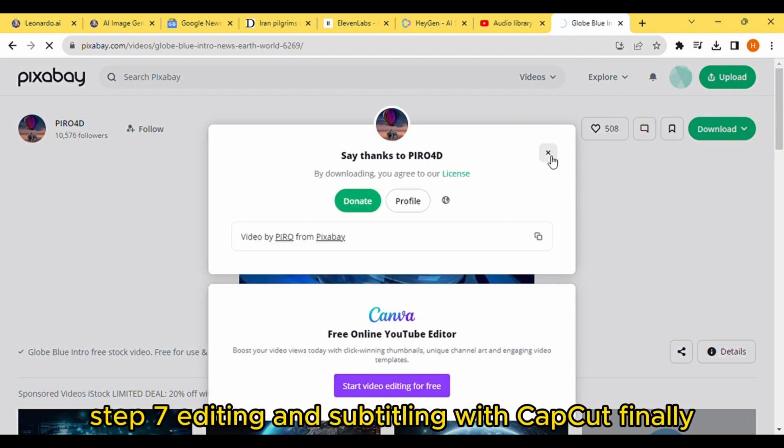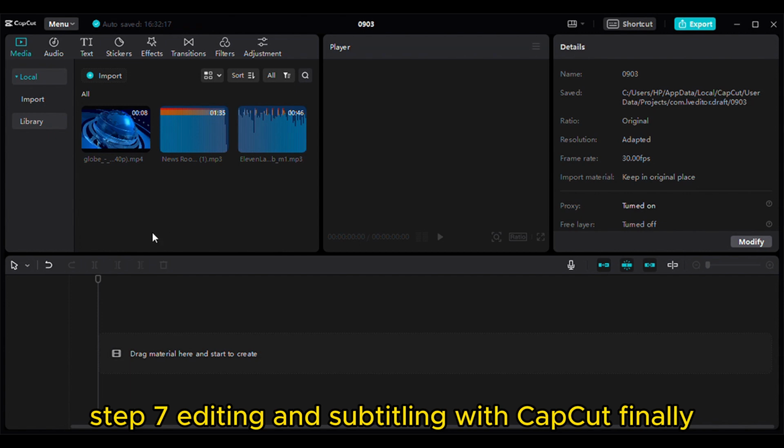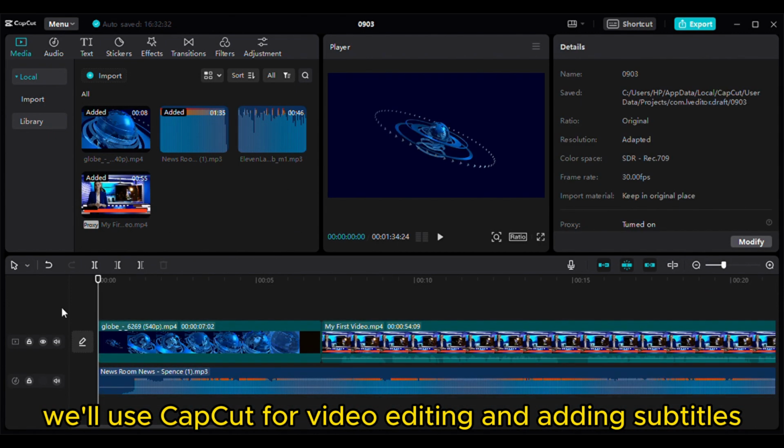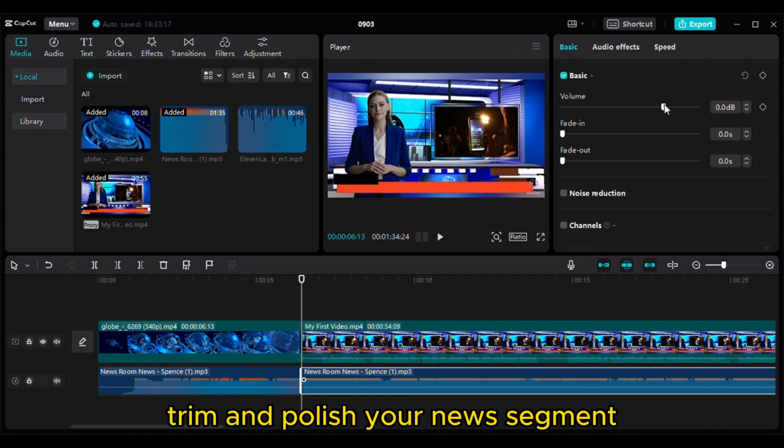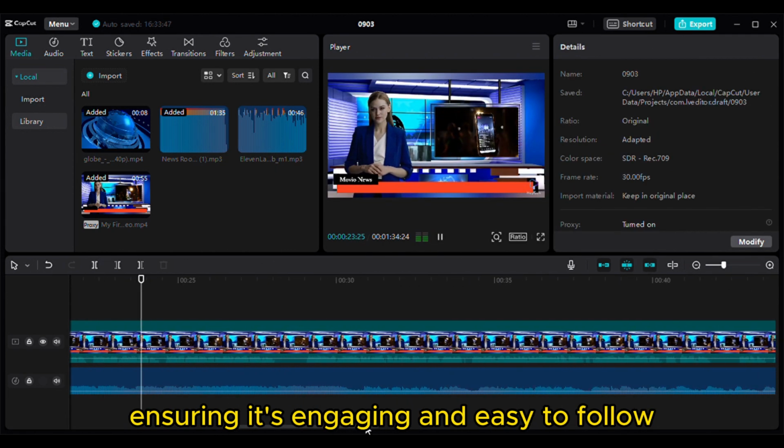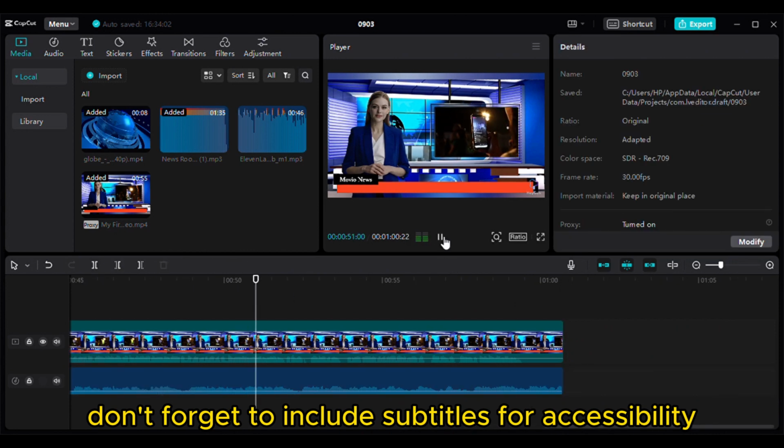Step 7. Editing and subtitling with CapCut. Finally, we'll use CapCut for video editing and adding subtitles. You can cut, trim, and polish your news segment, ensuring it's engaging and easy to follow. Don't forget to include subtitles for accessibility.